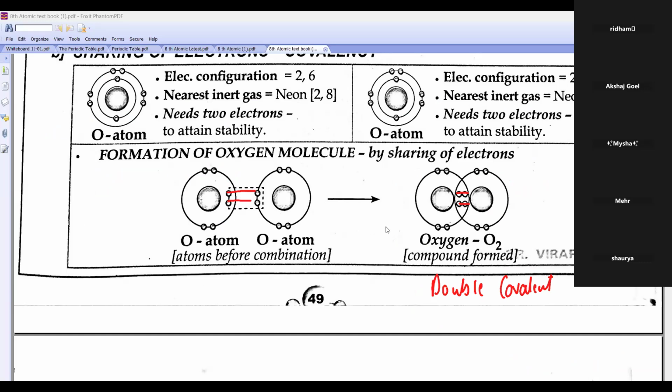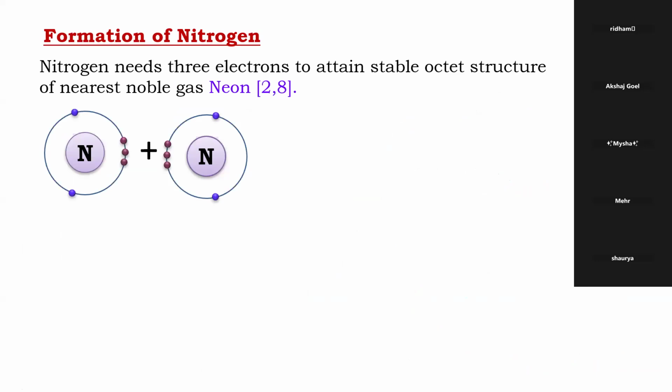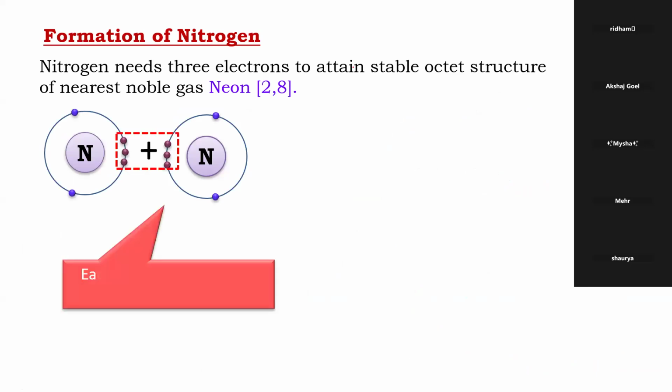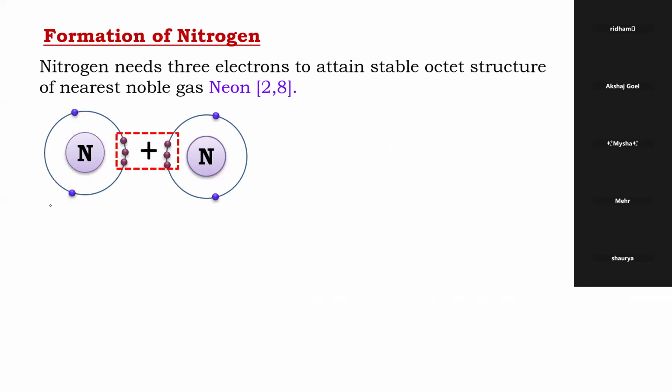Last one, nitrogen. Come on, Shaurya beta. Nitrogen atomic number is 7. So what is the electronic configuration? 2, 5. So how many electrons are there in the outermost shell? 1, 2, 3, 4, 5. This fellow also is nitrogen 7, 1, 2, 3, 4, 5. So what will they do, beta? They will come close and they will share. Look how they are coming close.